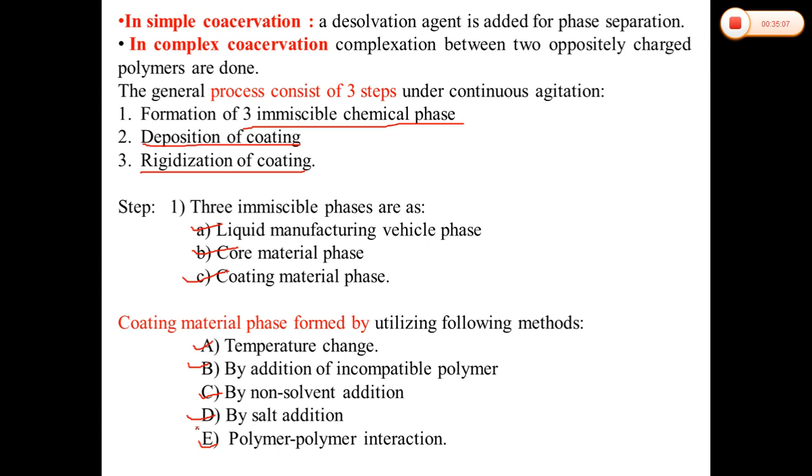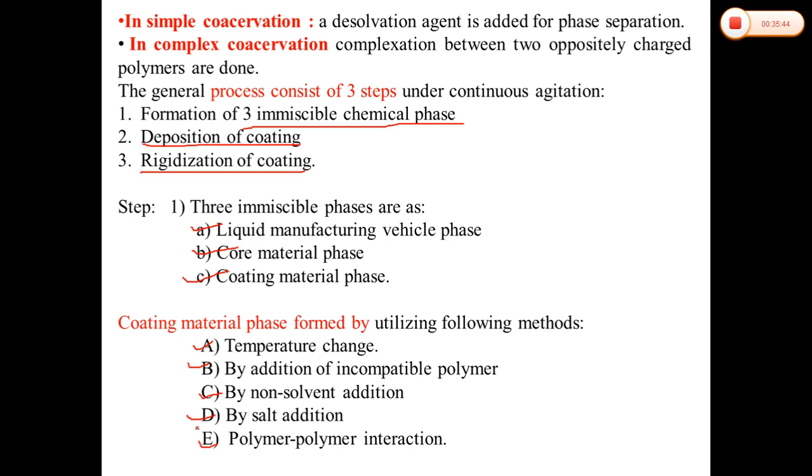Then non-solvent addition is there. A liquid that is a non-solvent for a given polymer can be added to solutions of the polymer to induce the phase separation. It will result in an immiscible liquid polymer that can be utilized to effect the microencapsulation of immiscible polymer materials. Then salt addition, that is another method. Soluble inorganic salts can be added to aqueous solutions of some water soluble polymers, which will cause the phase separation.